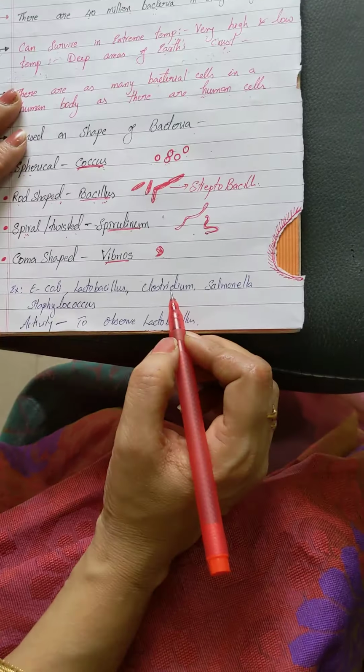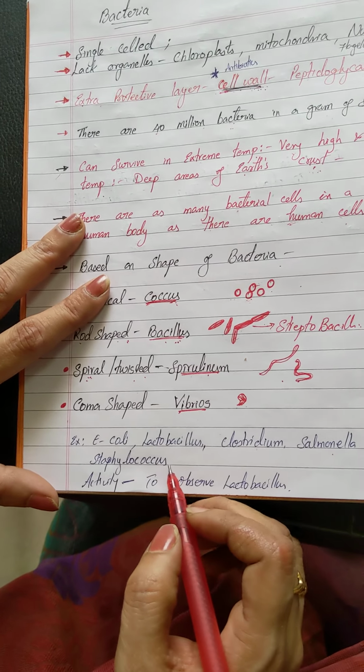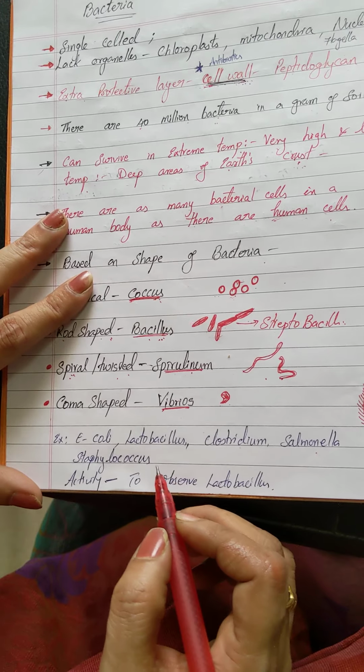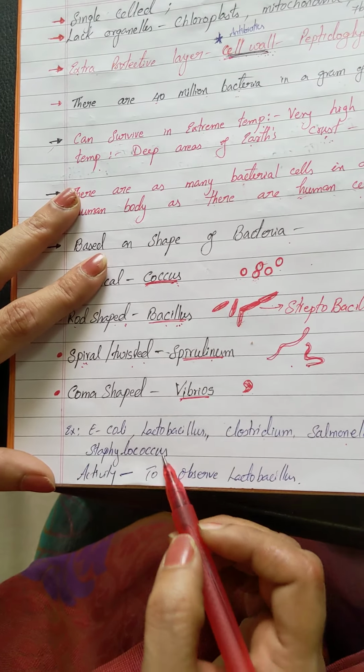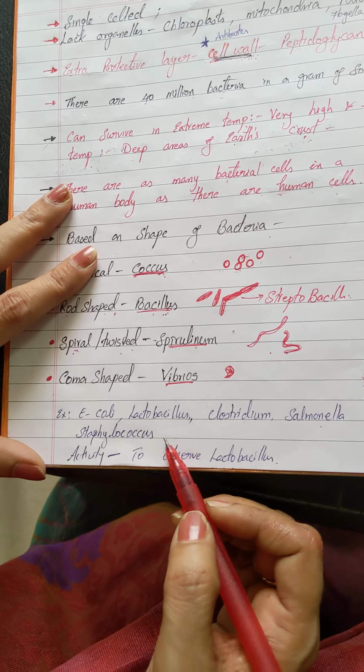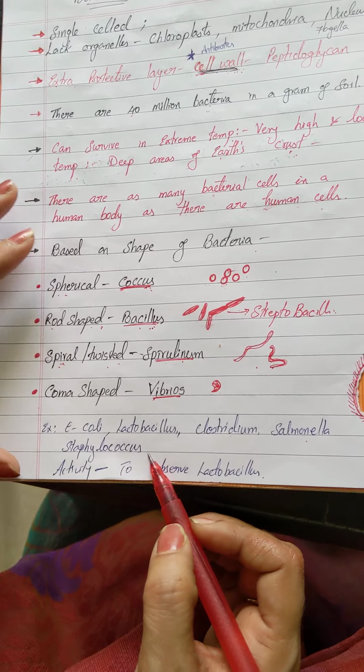Okay, now we are going to do the activity. I am going to tell you the activity, how to observe the bacteria. Other examples of bacteria are Clostridium, Salmonella, Staphylococcus. Staphylococcus is a bacteria which is again found on human beings, mostly on our skin. Okay, these are a few examples of bacteria.